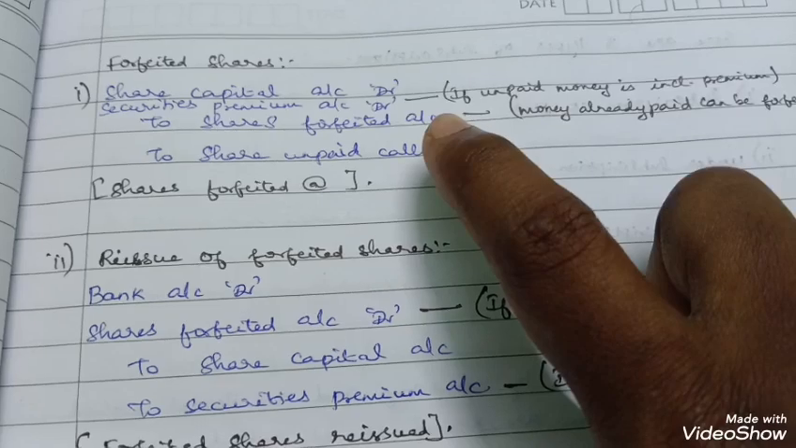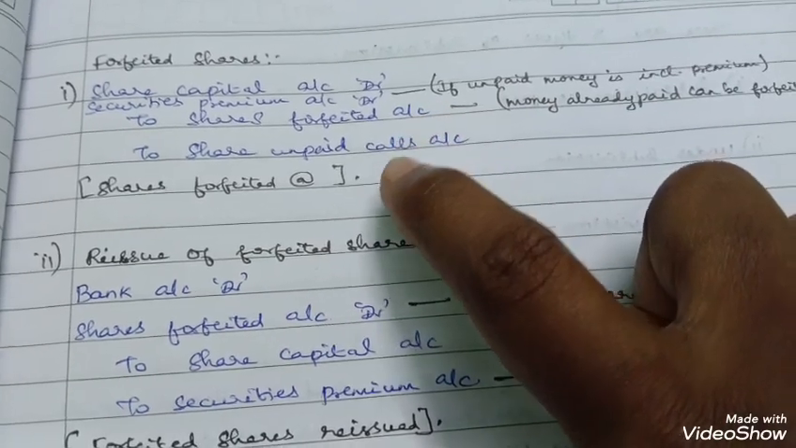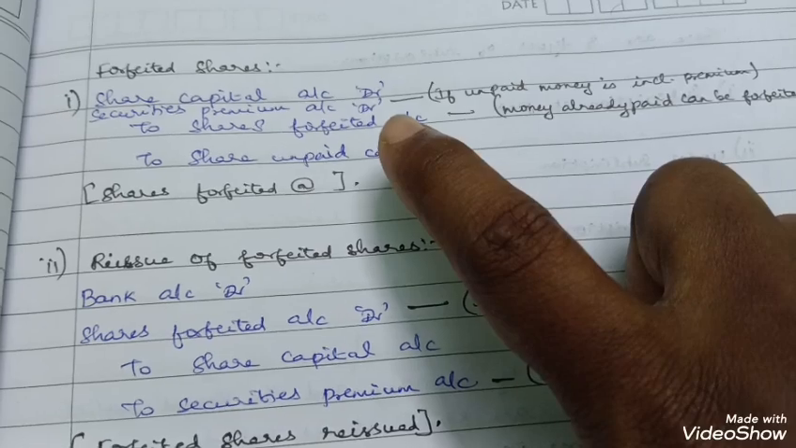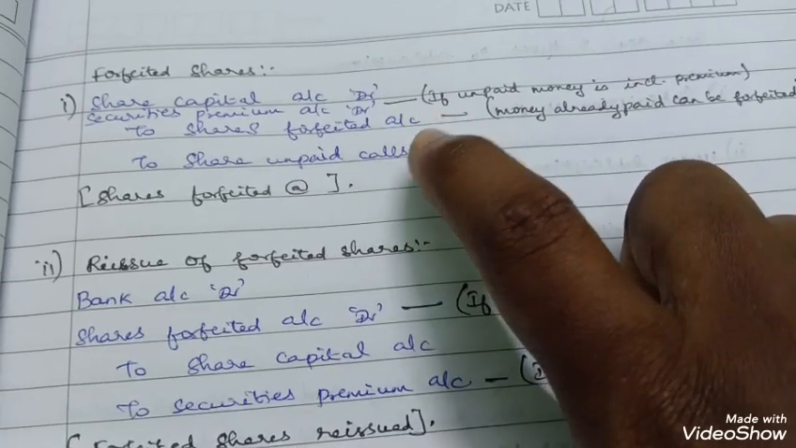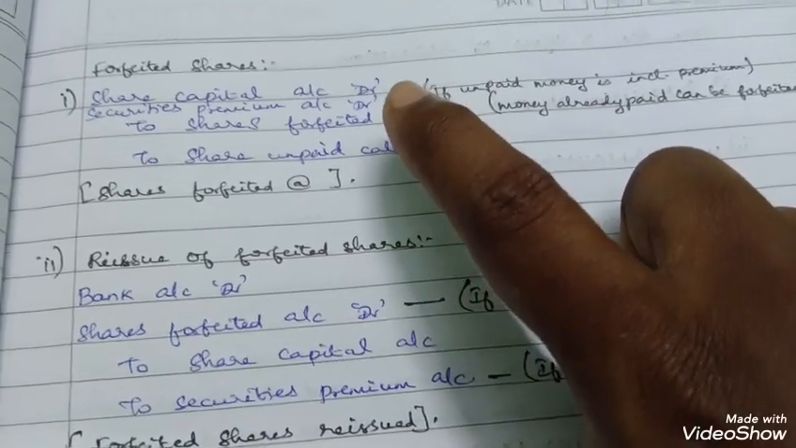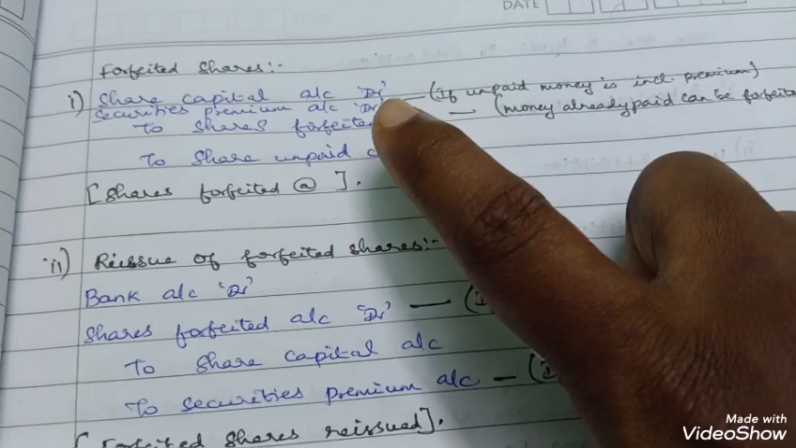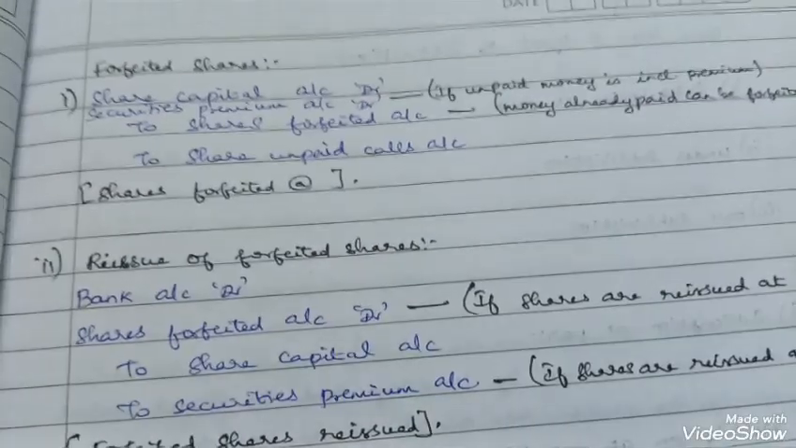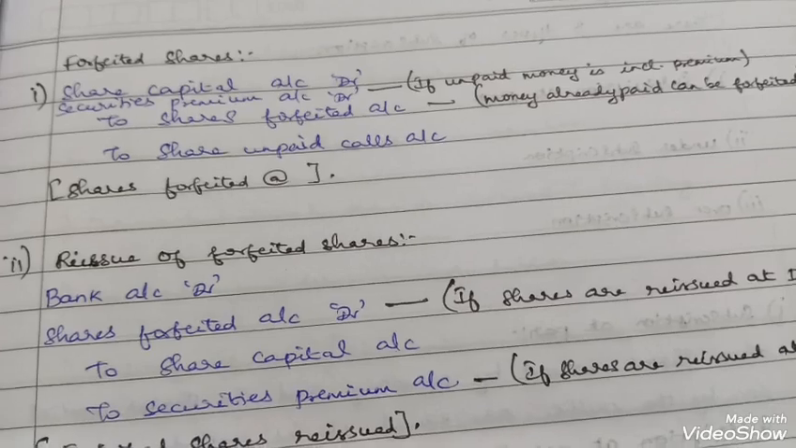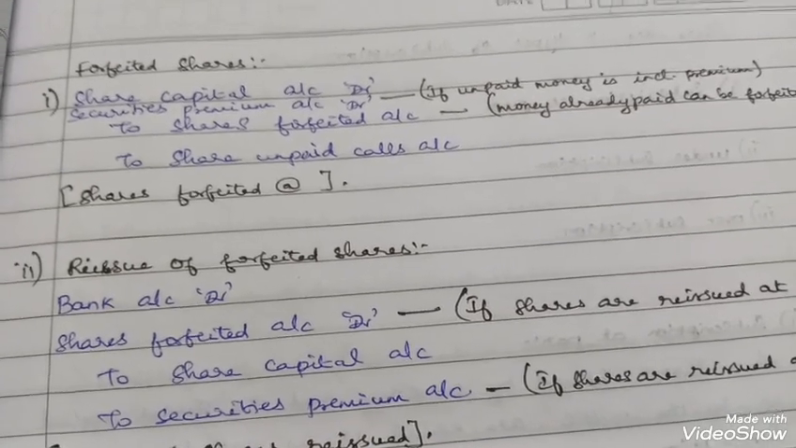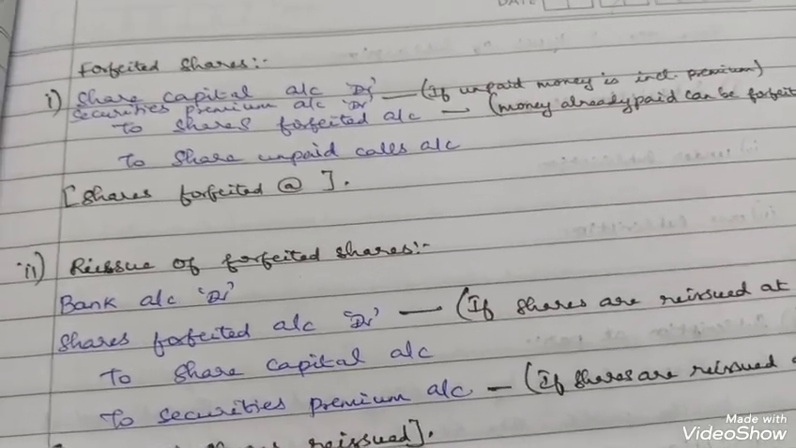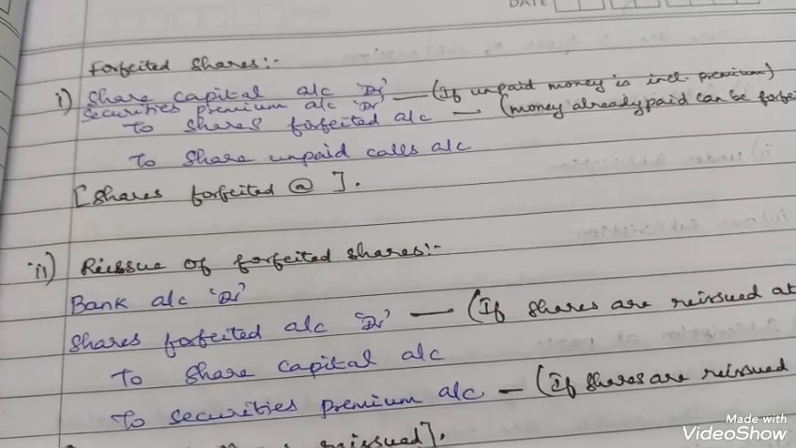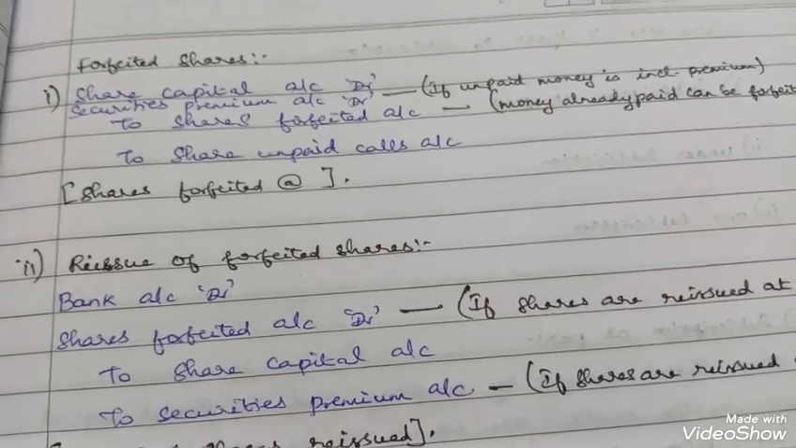The very important thing to note in the forfeiture journal entry is this premium. Without the premium, the journal entry is very simple: share capital account debit, premium will not come, to shares forfeited, to share unpaid call. That's all. But when the premium is included, you just have to be very careful.